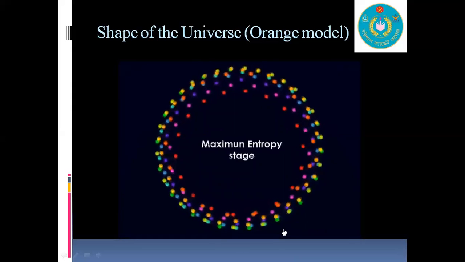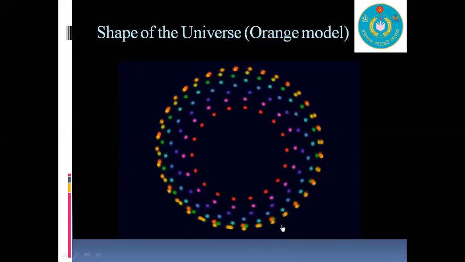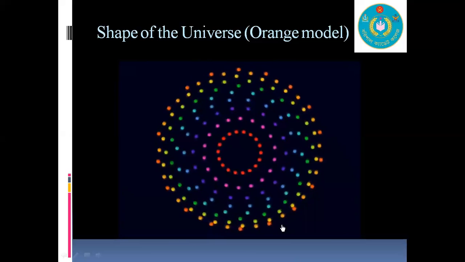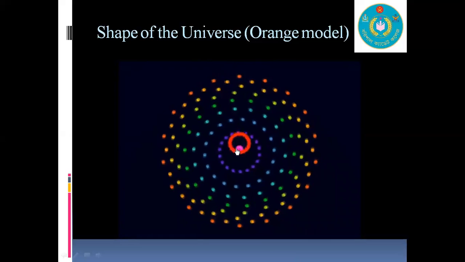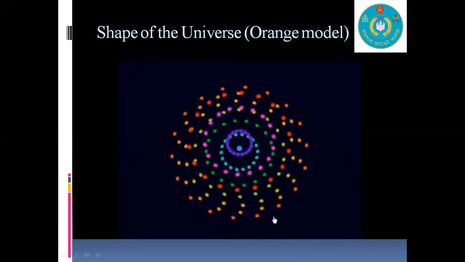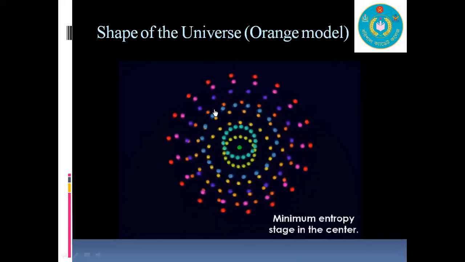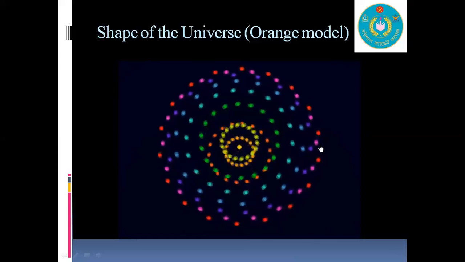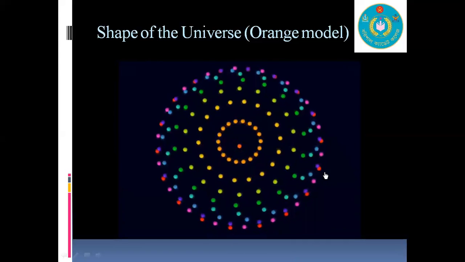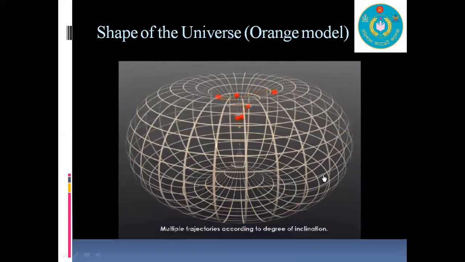After reaching the maximum entropy stage, it contracts to its origin. After the Big Bang event, the stars cannot go far away forever. After the maximum entropy stage, they will continue to come closer. Observe these red balls.